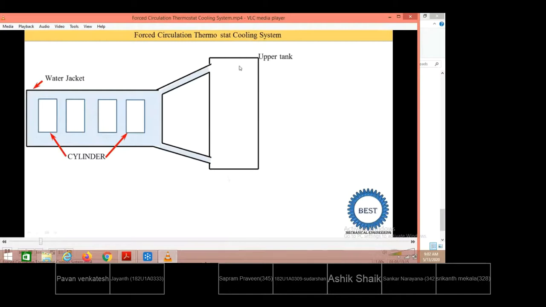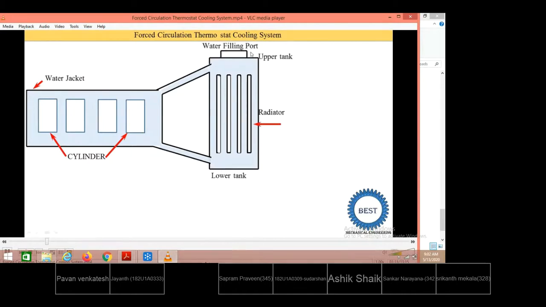In the radiator, this is known as the upper tank, and this part is known as the lower tank. In the radiator, a fan is provided, and it is also completely filled with water. On the upper side, the water filling port is provided for filling the water. And here the fan is provided for air circulation through the radiator.